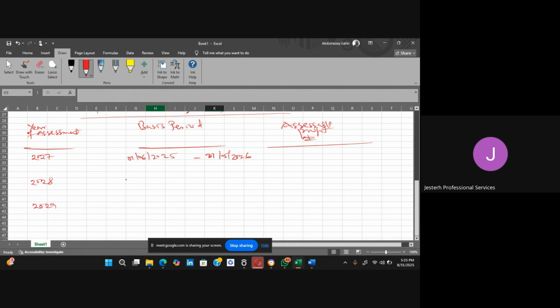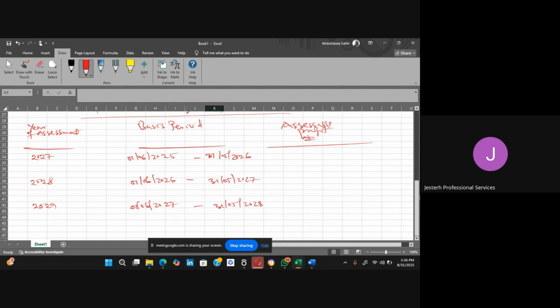Then the second year will be from 1/6/2026 to 31/5/2027. While for the third year, it will be 1/6/2027 to 31/5/2028.